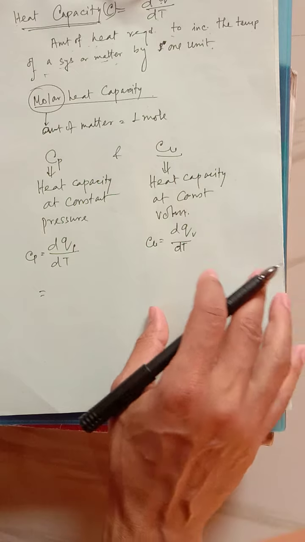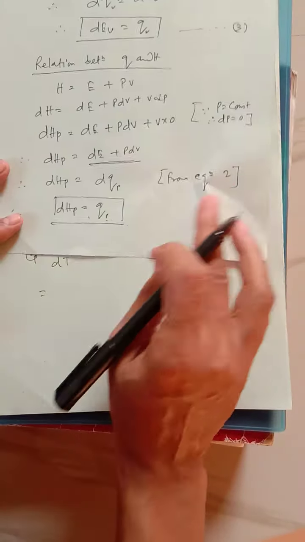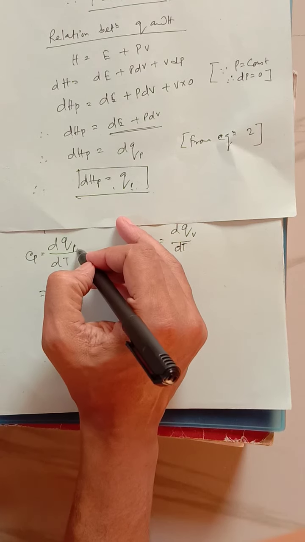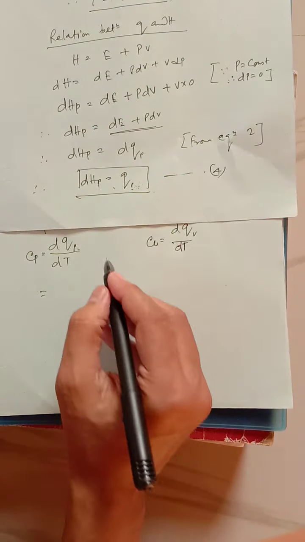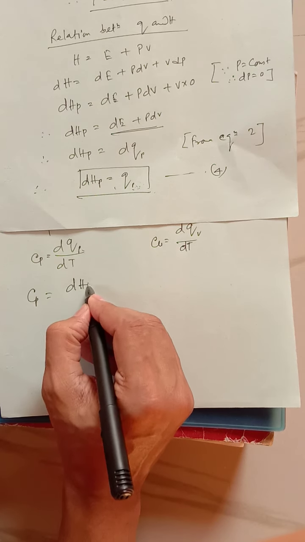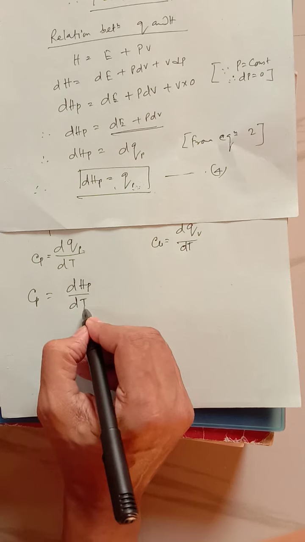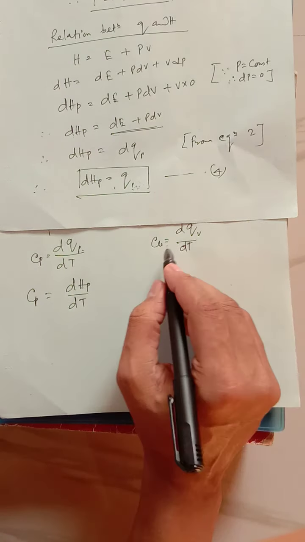As I elaborated on the last page, QP is equation number 4. From equation 4 we can write Cp equals dHP by dT, because QP is nothing but dHP.